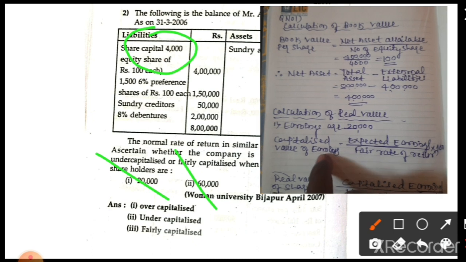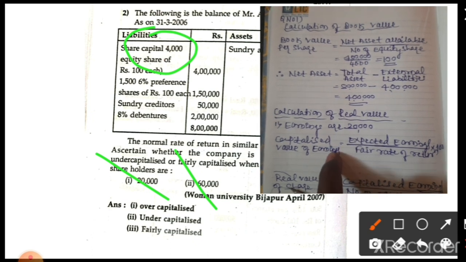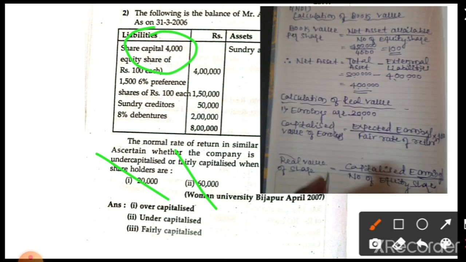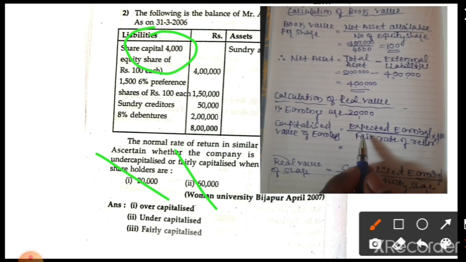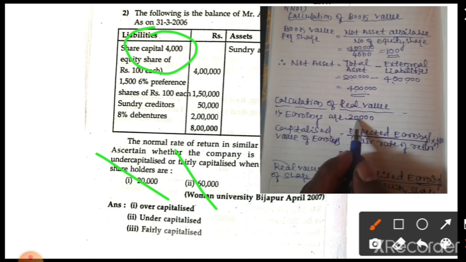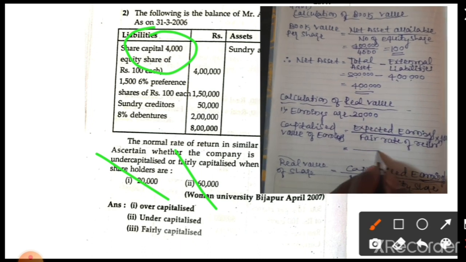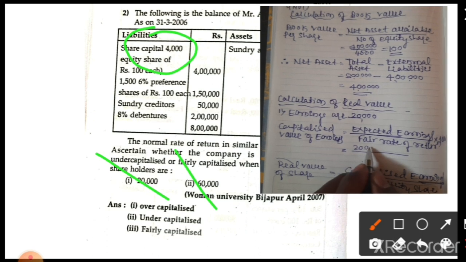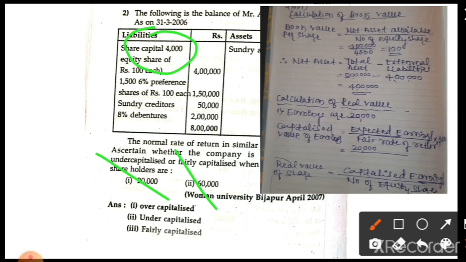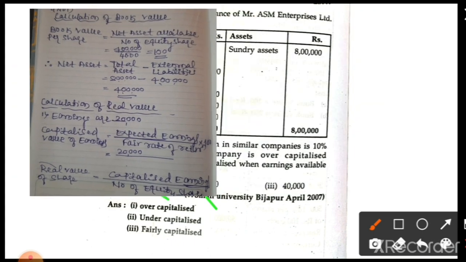So first we have to calculate the capitalized value of earnings, then the real value, and then we will go for the conclusion. The formula is expected earnings divided by the fair rate of return. Expected earnings is given in the problem: it is 20,000. And the fair rate of return is also given in the problem: it is 10%.